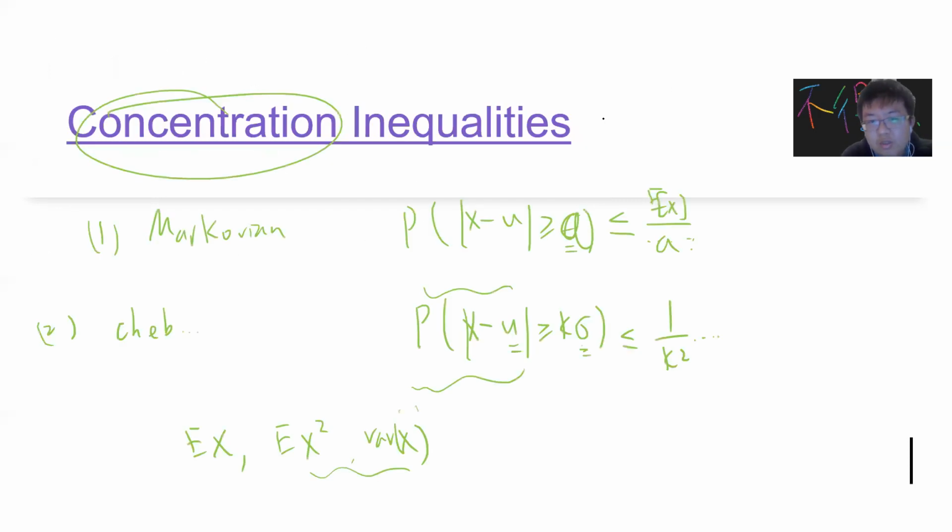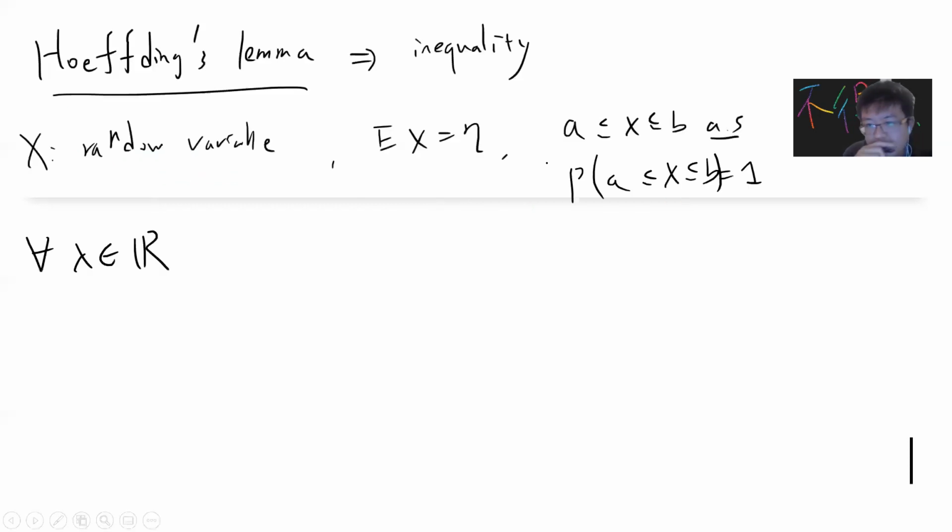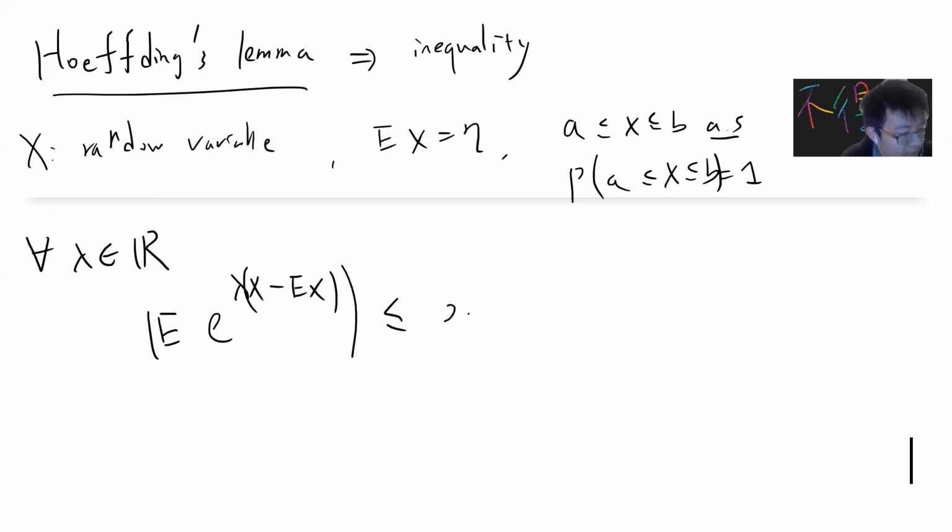So remember the Markov and the Chebyshev inequalities: one bounds using the mean, one bounds using the variance. For this one, you can bound the exponential, right? So basically, you can prove that the expectation of exponential lambda times X minus the expectation of X is less than or equal to exponential of lambda squared times (b minus a) squared divided by 8. So this is a little bit interesting.